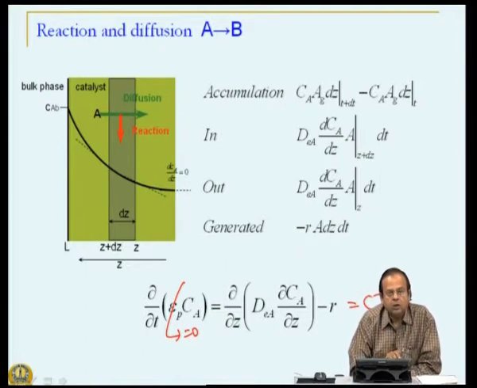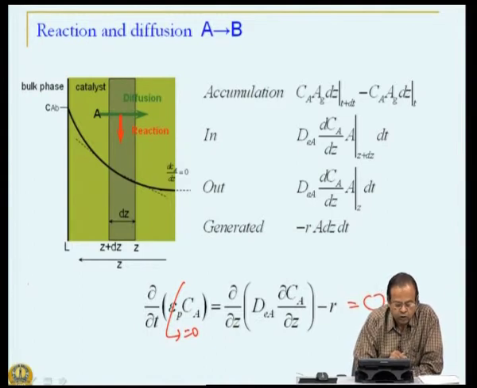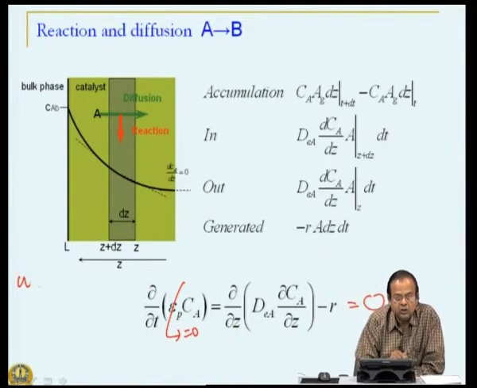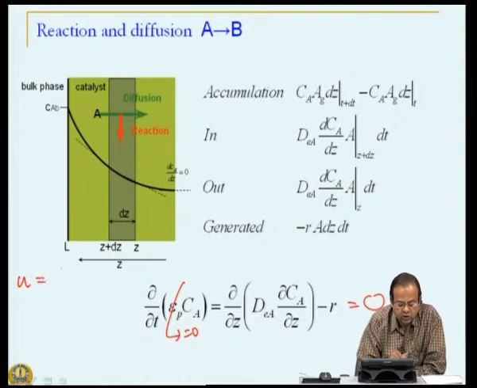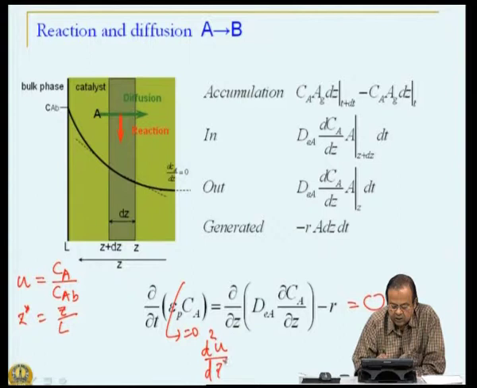We also made a further simplification by making the equations dimensionless. So, we define dimensionless concentration u as Ca by Cab, we define dimensionless length Z star as Z by L, and wrote the mass balance equation as d square u d Z star square equal to phi square into u.